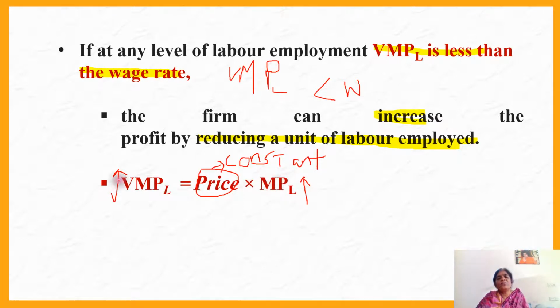Therefore, if you want to increase VMPL, value marginal product of labor, you have to increase the marginal product of labor. No way to increase price because price is constant under perfect market competition. Therefore, the only way to increase value marginal product of labor is by increasing marginal product of labor. To increase the marginal product of labor, the only way is reducing the units of labor employed. When you reduce the units of labor employed, each additional unit of labor will contribute more product, and you will get more value of product. This is called the law of diminishing marginal product.